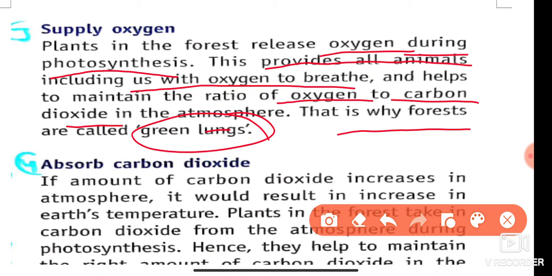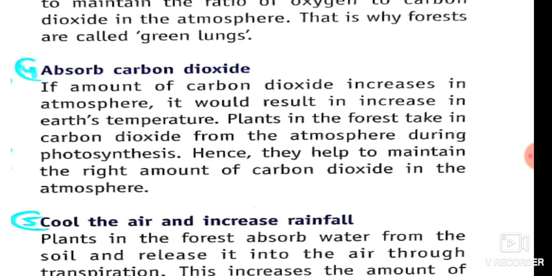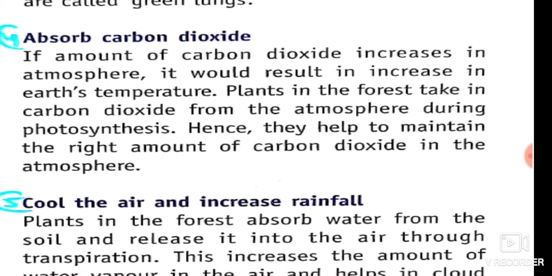So the question arises, why are green plants called green lungs or nature's lungs? Because they maintain the level of oxygen and carbon dioxide on earth. Okay students, I hope you understand that. Now next, absorption of carbon dioxide. How do plants help in absorption of carbon dioxide?